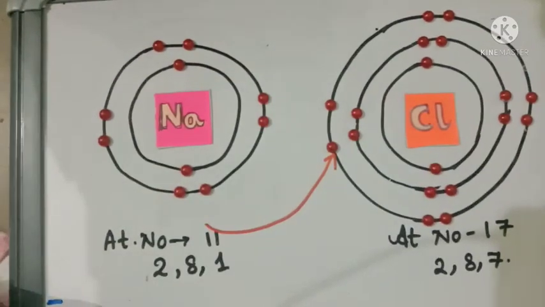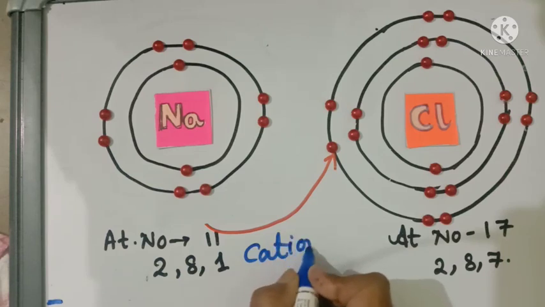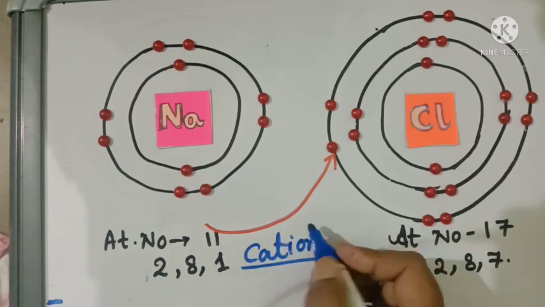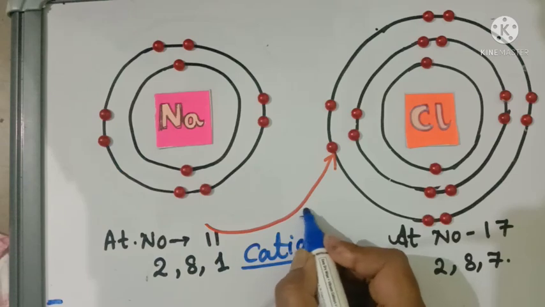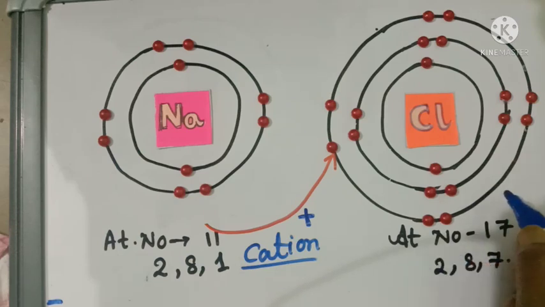So now sodium forms a cation, gaining 1 positive charge after losing the electron, and chlorine, after gaining one electron, becomes an anion and has one negative charge.